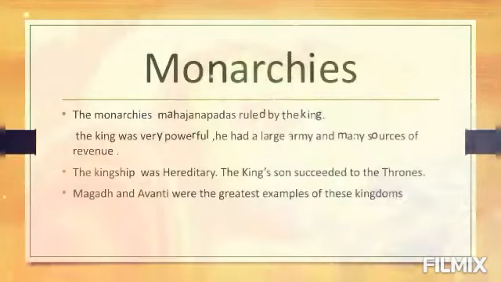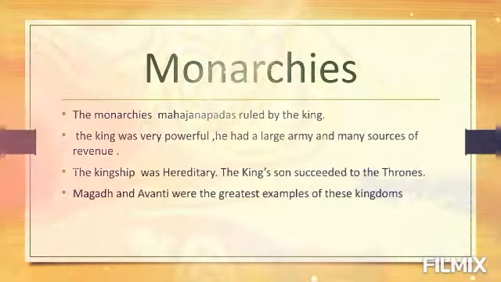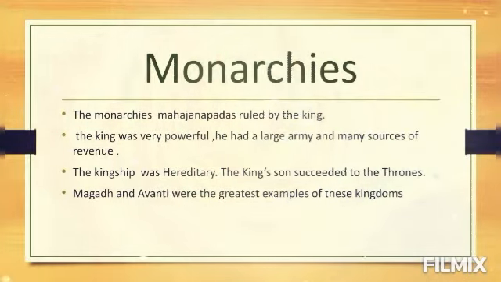So, before starting the video, we should revise what monarchies are. Monarchies were Mahajanpads ruled by a king. The king was very powerful. He had a large army and many sources of revenue. The kingship was hereditary.